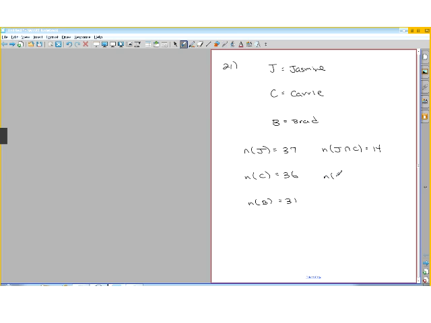Then we have J intersected with B, is 21. And the number that have C intersecting with B is 14. And the ones that like all of them, where you have J intersect C intersect B, is equal to 8.